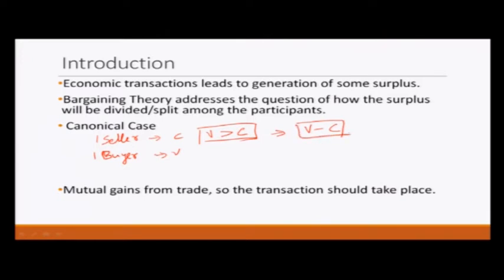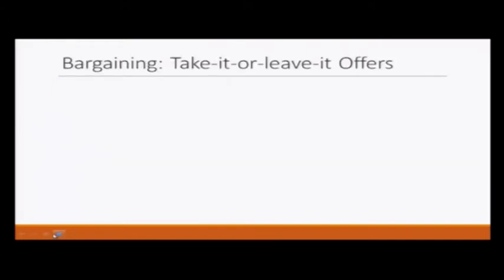So, basically bargaining theory addresses the question of how the surplus will be divided between these two participants, and as this transaction is mutually beneficial, so it should take place. But rather than talking about V minus C, we will normalize it to 1. This can be any other number, but just for simplicity we will take it as 1.